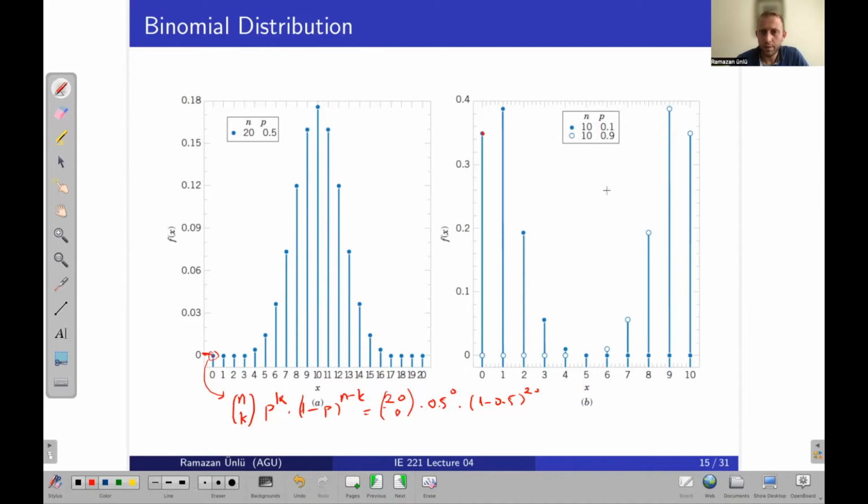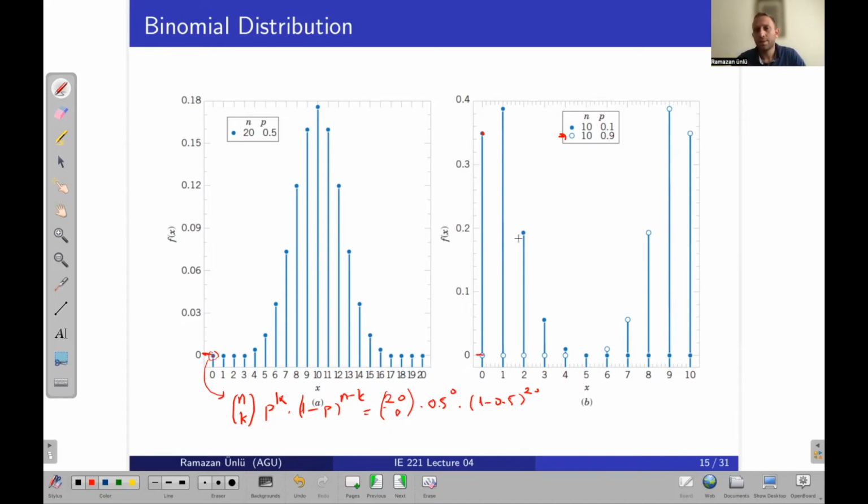In the first one, being successful is not easy, right? It's not easy. That's why getting 0 successes will have high probability. On the contrary, in this distribution, getting success is most likely, right? So that's why getting 0 successes will be less. So that's why you can understand the relationship between the PMF and these probabilities.